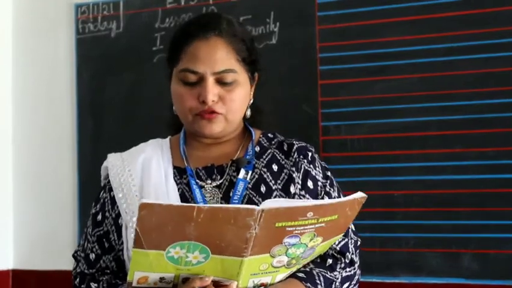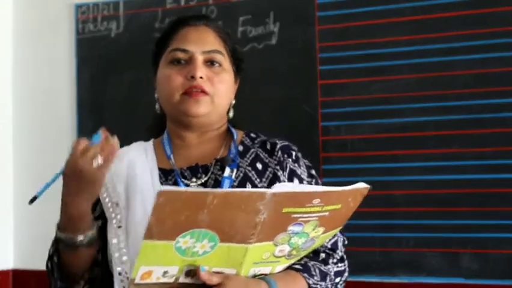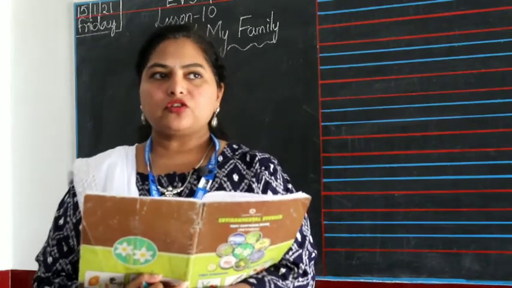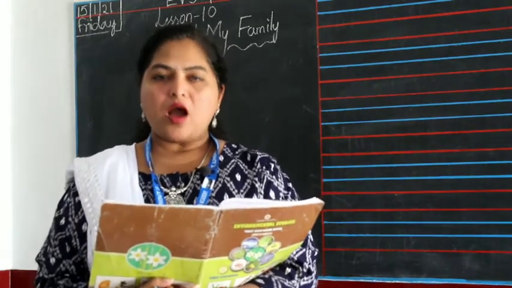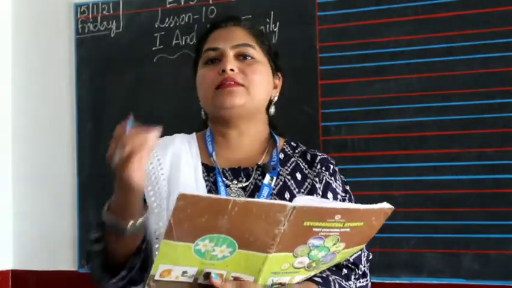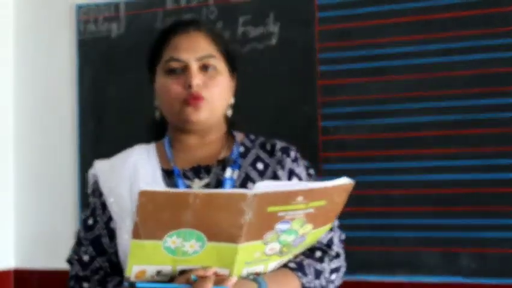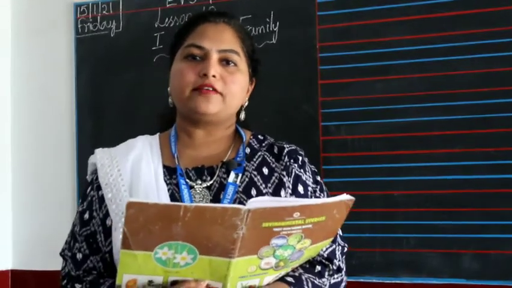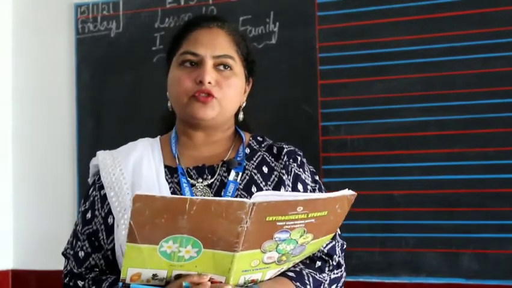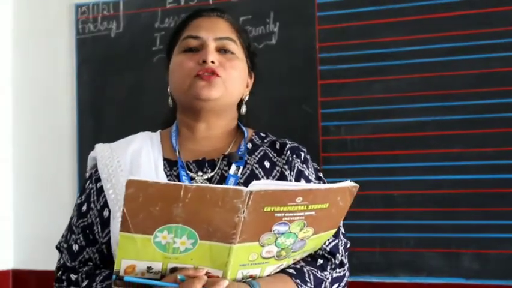Together you all have food and sit and talk about what happened throughout the day. When daddy and mama are out to work, and when they're back, you can talk to them and explain how your day was, how the day went, what you all did during the day. That's the time when you have your family time. So while you have your dinner together, you can share your day's experience. So children, from today onwards, I want you to have a family meal together with the family. Okay, so that's what this says.